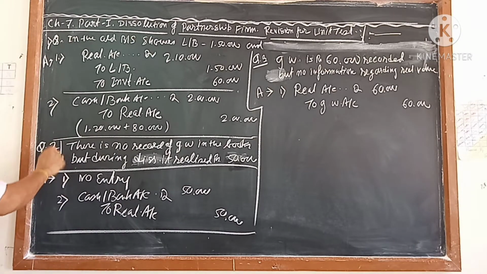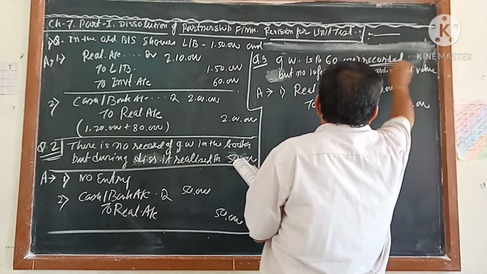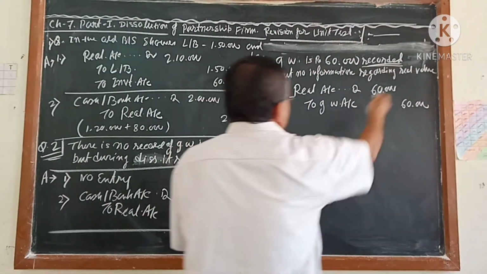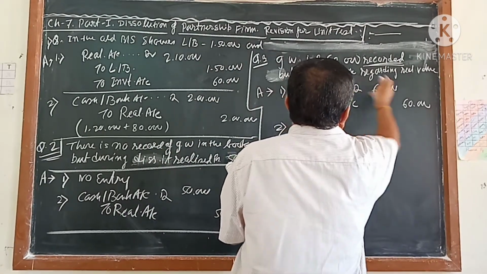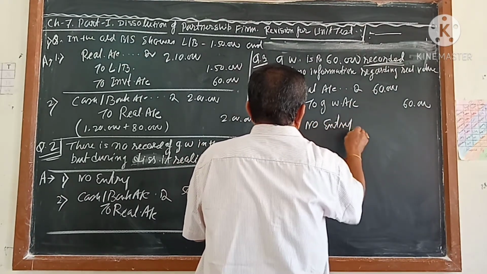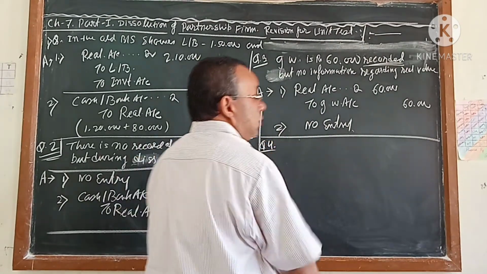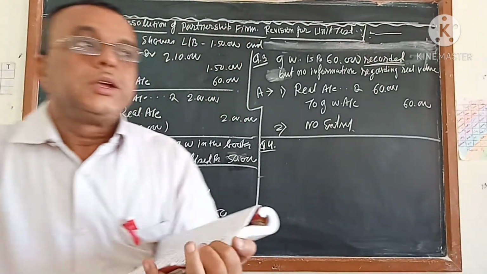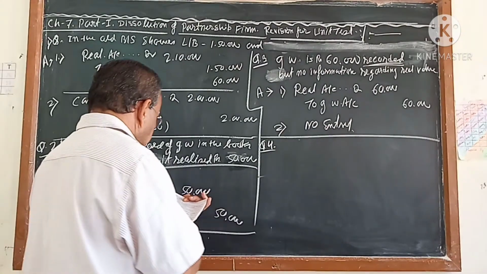Why? Because goodwill was not there in the balance sheet, but here it was recorded in the balance sheet. And secondly, there is no information regarding the realization value, so there will be no entry for the realization value. So we will not pass the second journal. First journal is generally the transfer entry, second journal is generally the selling entry or paying entry, whatever is coming.